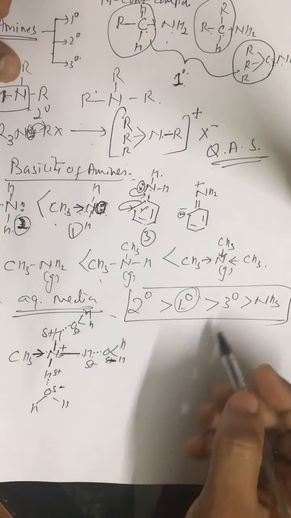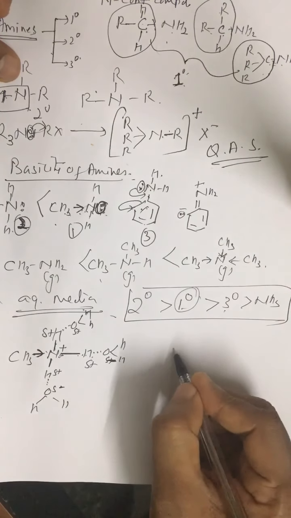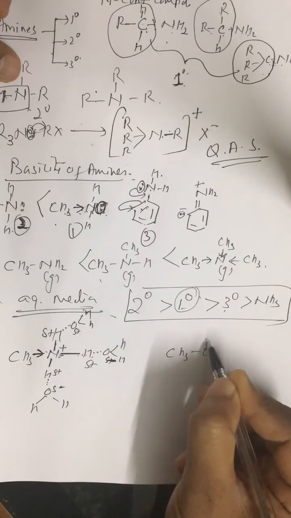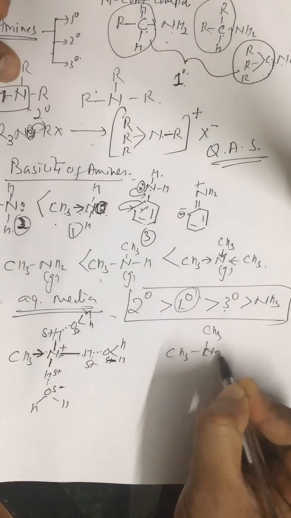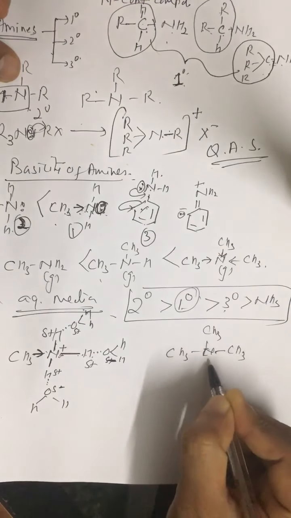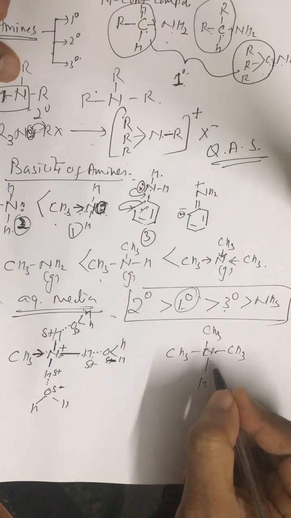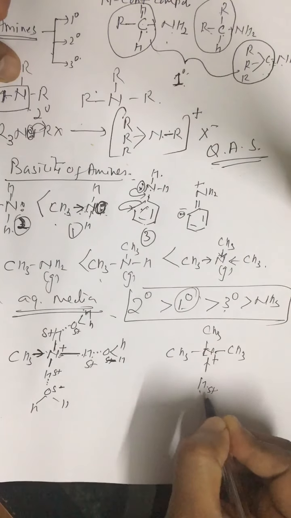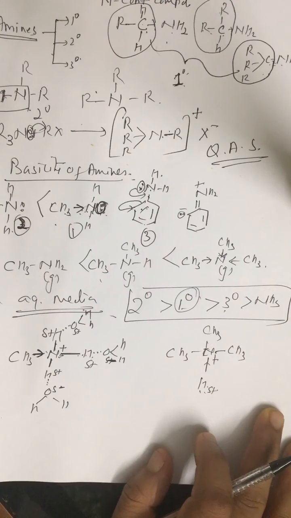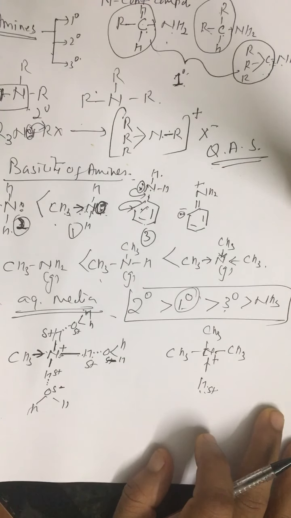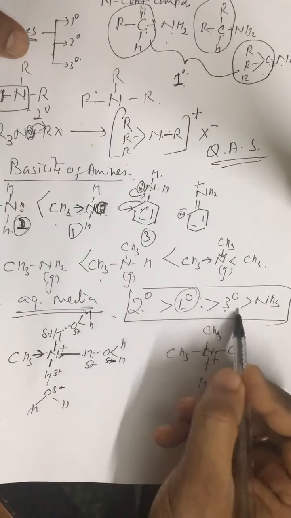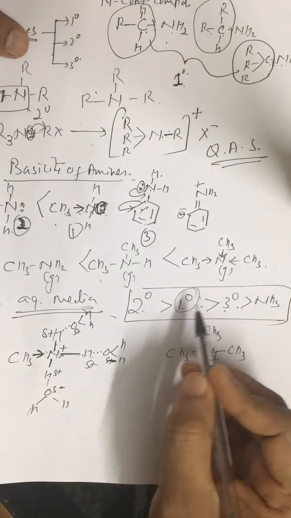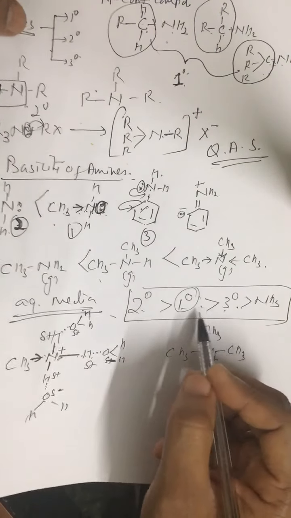And in tertiary amine, after the acceptance of H positive, we have only one partial positive center. So obviously, in tertiary amine, though steric effect is maximum, hydrogen bond formed after the acceptance of H positive is least. So this order is the combined effect of steric effect and hydrogen bond.